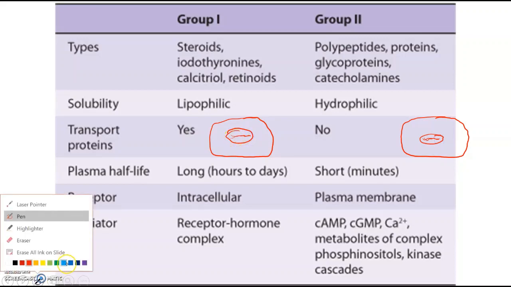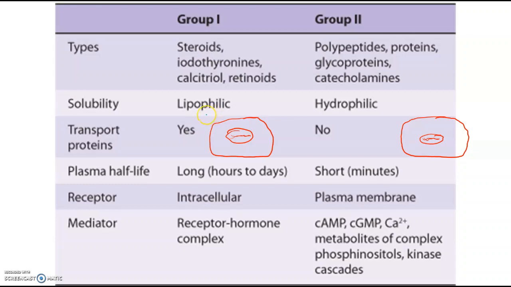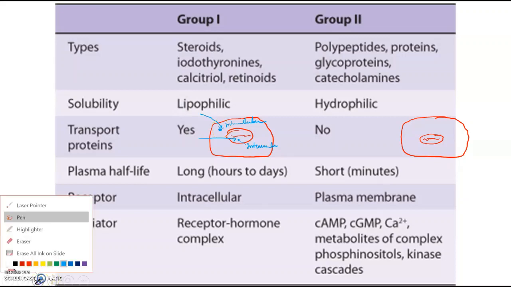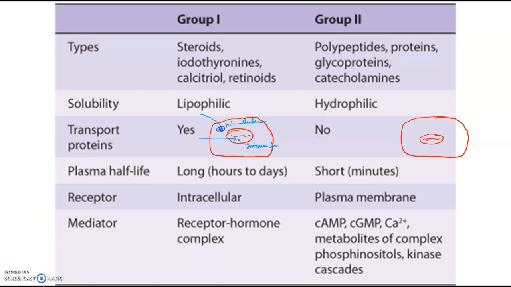Okay, so group 1 hormones go inside the cell and react with a ligand which is inside the cytoplasm, or they can go directly inside the nucleus wherein there is a ligand inside the nucleus. This is the intracellular receptor, intranuclear receptor. So these hormones go and bind with these ligands and they bring about the metabolic processes.